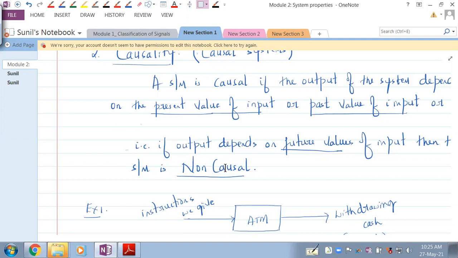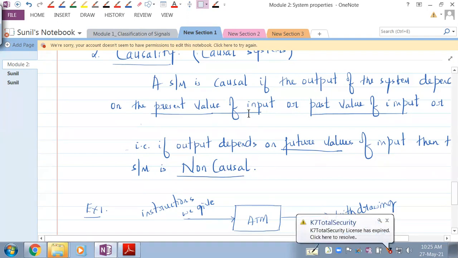Can you give me the example for causality, taking human being for consideration? When can we human beings be causal? Give me an example. It only depends on past or present. Any scenario you can think of?